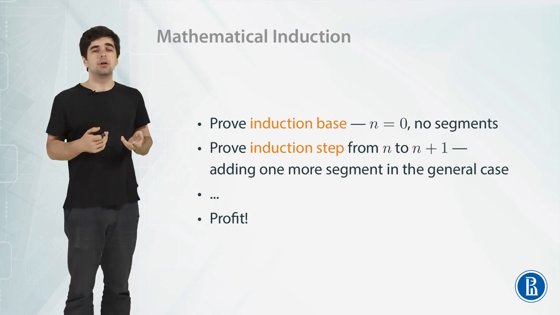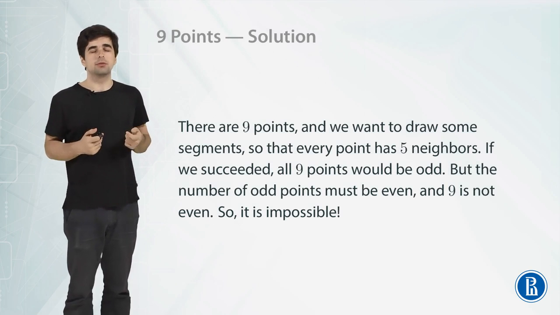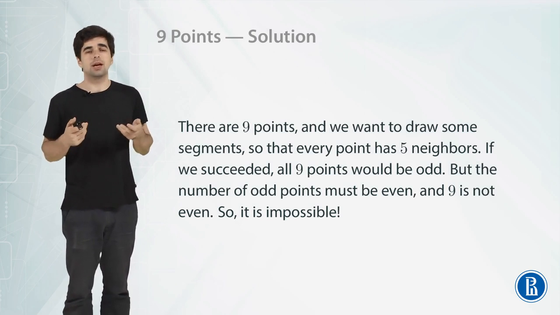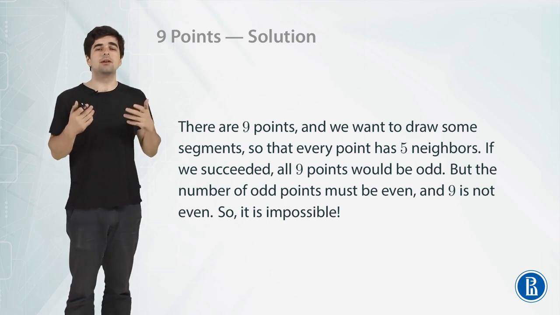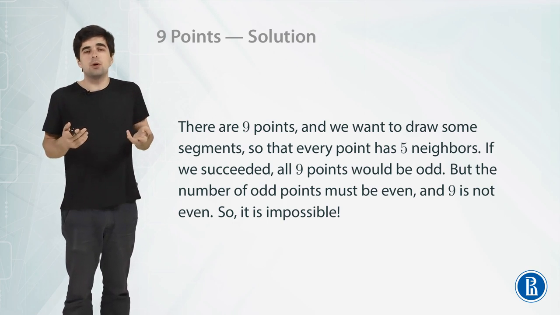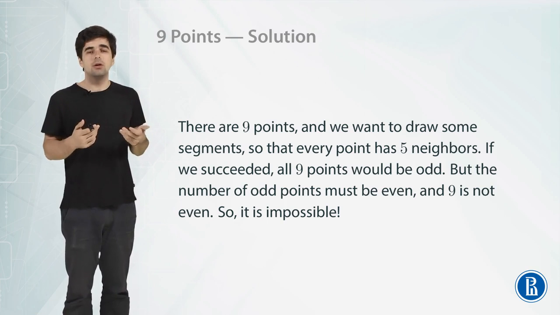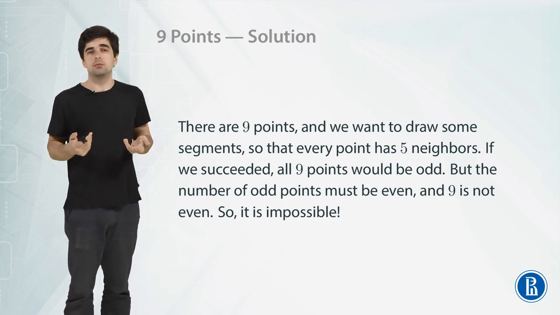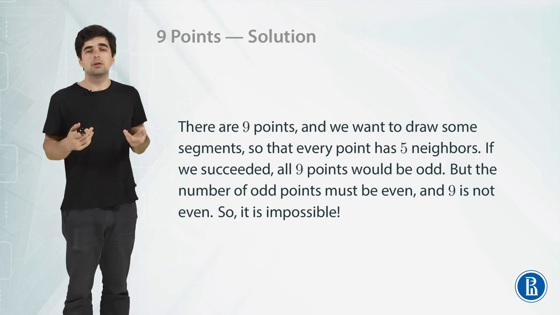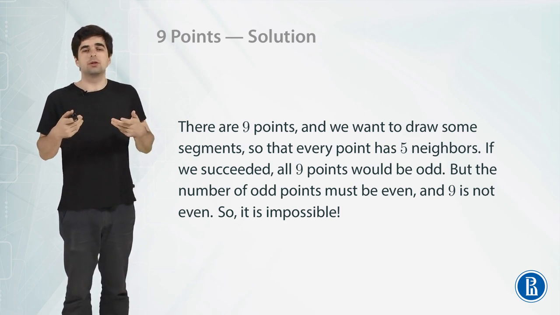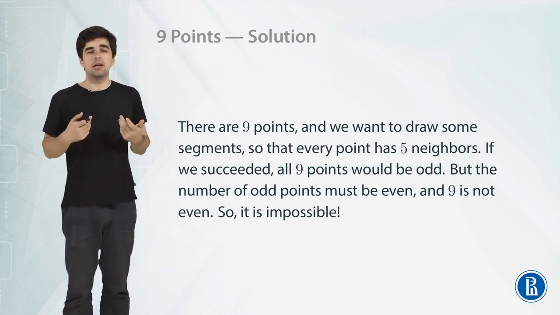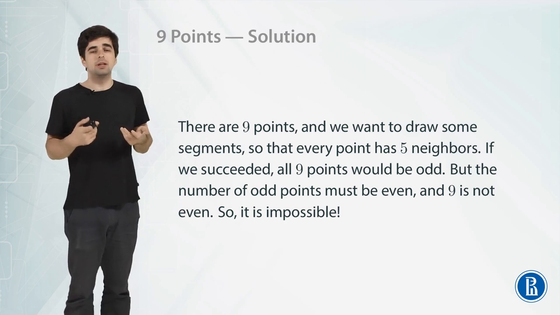Now let's remember, why did we need this theorem? We had a problem about 9 points. We had 9 points and we wanted to connect some of them with segments in such a way that every point has exactly 5 neighbors. So let's suppose we succeeded. Then all 9 points would be odd, because each of the 9 points has 5 neighbors. 5 is an odd number, and so the point is odd, and so all 9 points are odd. But then the number of odd points will be 9.